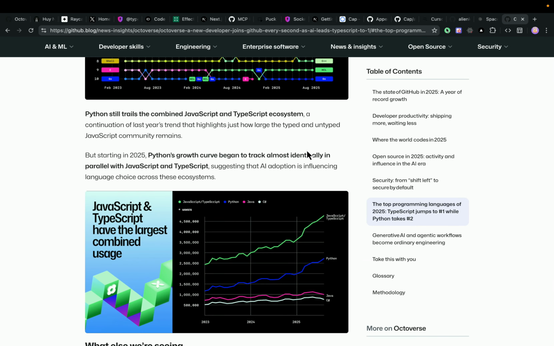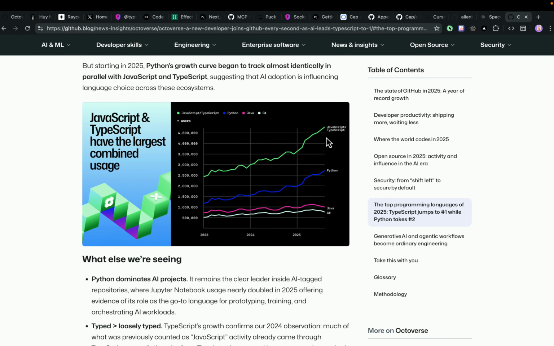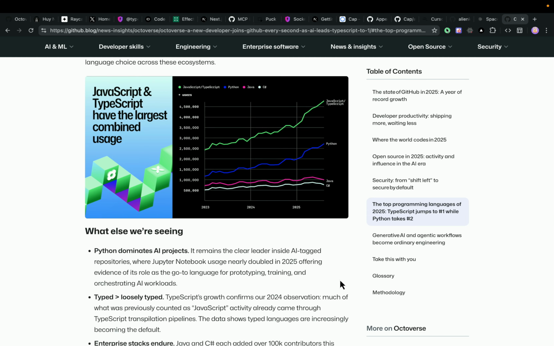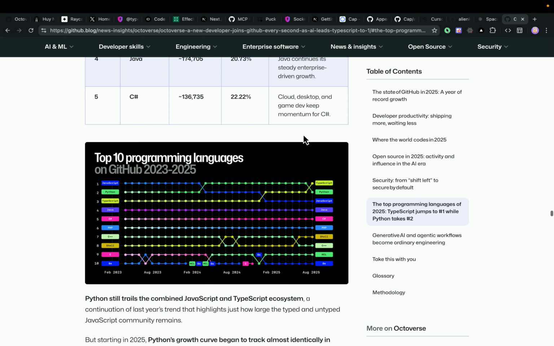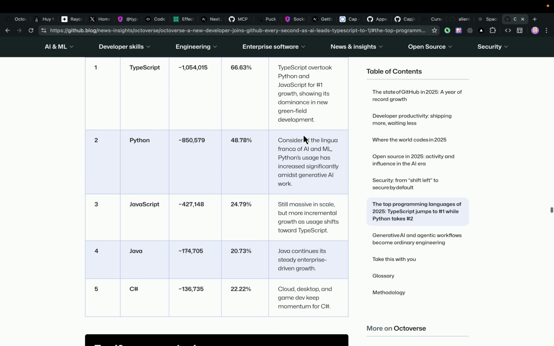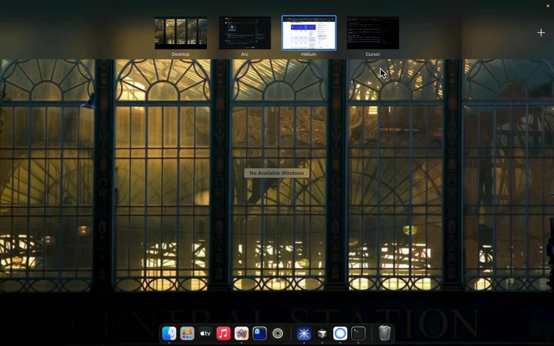So GitHub just released their 2025 survey, and look at that. TypeScript is winning. It just overtook Python as well as Java, and became the most popular language in the world. This is amazing, and there are a few tools that I wanted to talk about in this video. A few tools that I use every day with TypeScript are basically here.